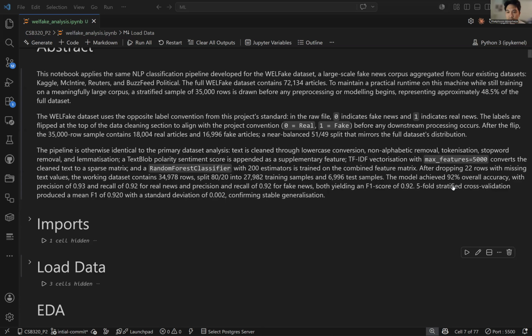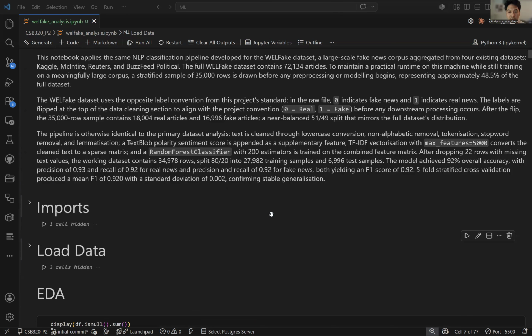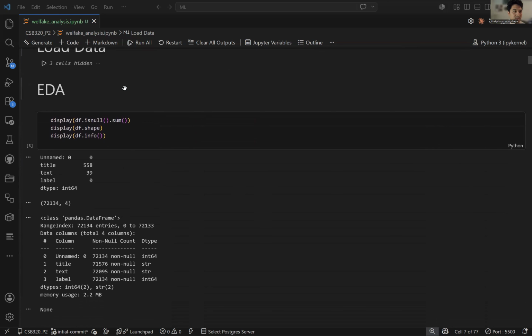I got a 92% overall accuracy score, and for both target classes I was able to yield an F1 score of 0.92. When I cross-validated across five folds, I also produced a mean F1 score of 0.92 and a small standard deviation, which tells me that my model is stable and generalizing well on the data.